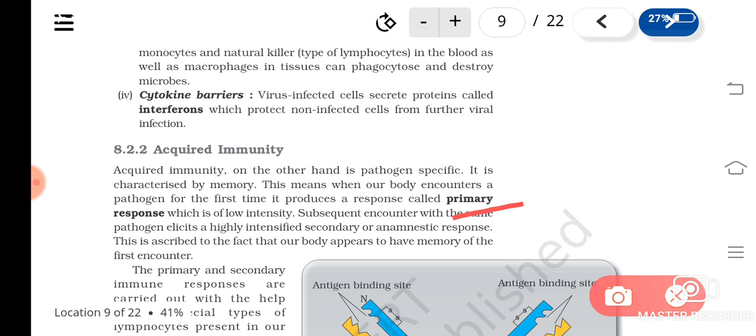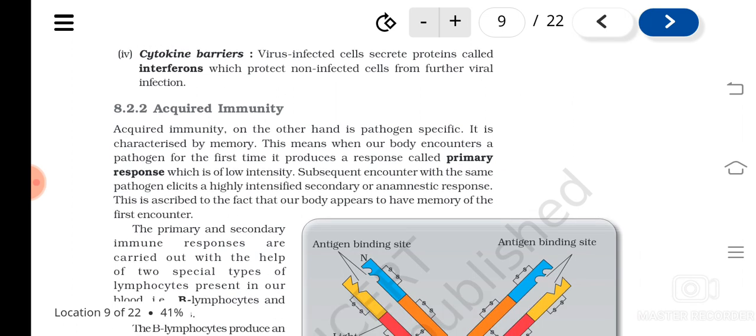Then next time when the body encounters the same pathogen, we can see that a very intensified response will be there, isn't it? This is due to the memory of the first encounter. The cells which are produced in our body during the first response, due to the encountering of the pathogen, will make a very intensified secondary response. This is also known as the anamnestic response.